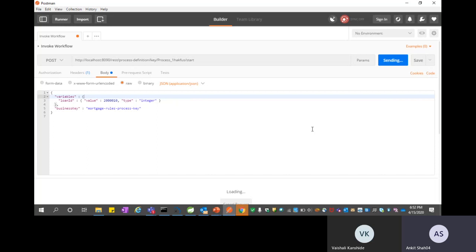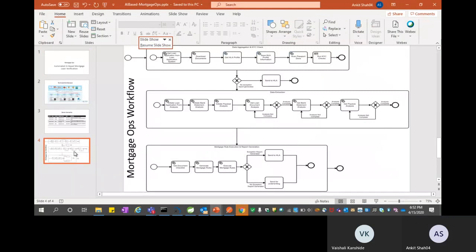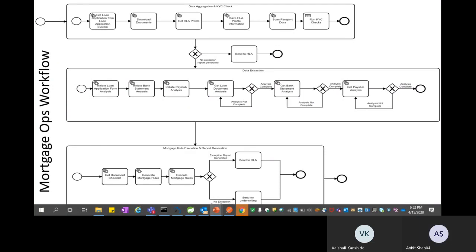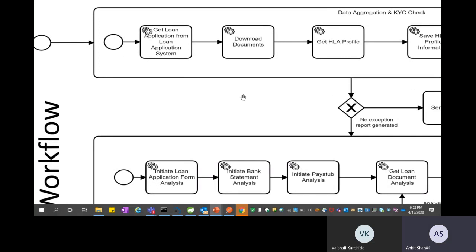Once this workflow gets triggered, what really happens when this particular request has been submitted? Let's take a look at the nitty-gritties of the workflow that happens when this application gets submitted. Yeah, so this is the workflow. The overall workflow is divided into 3 sub processes, wherein we are going to look at the first sub process on the top, that is the data aggregation and KYC check workflow.